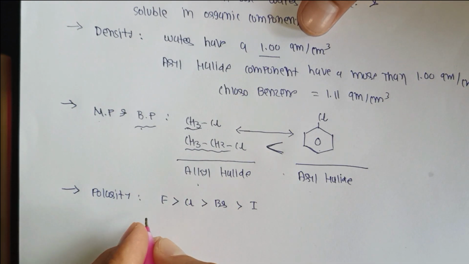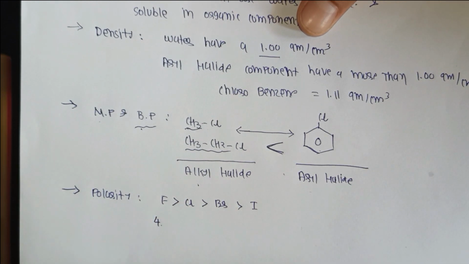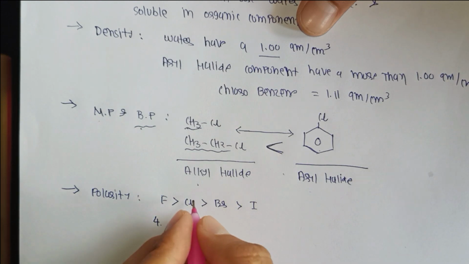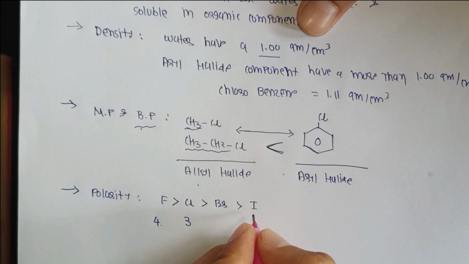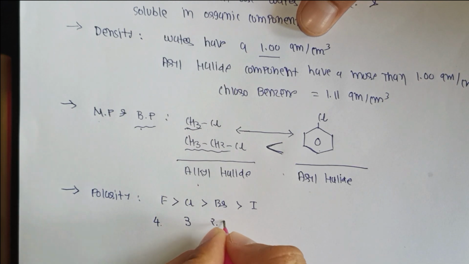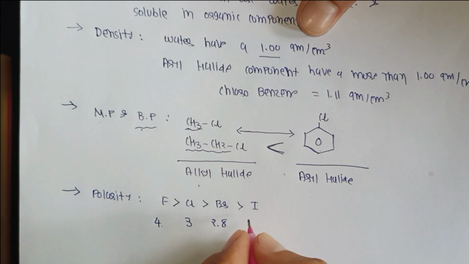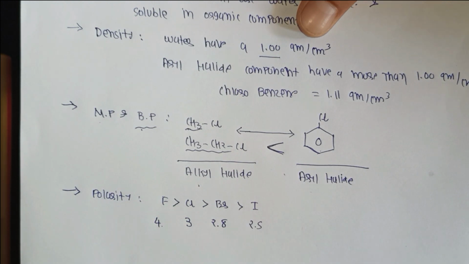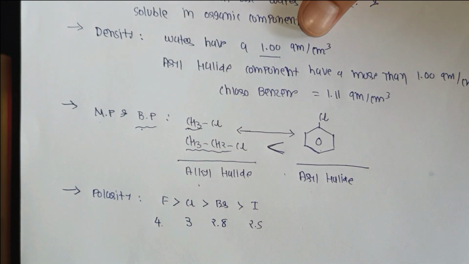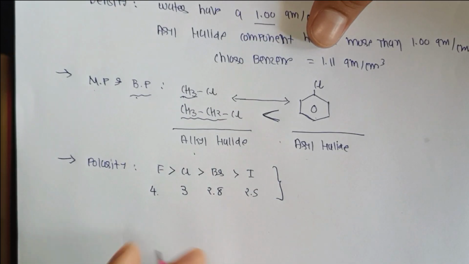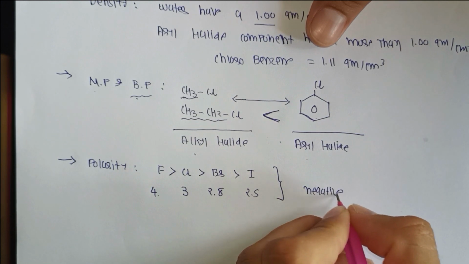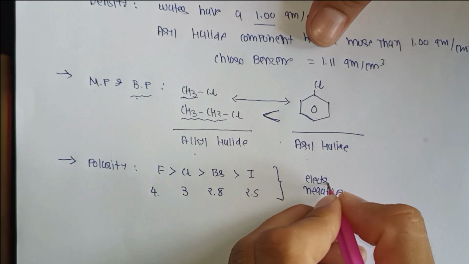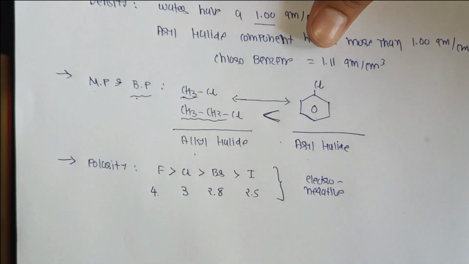Fluorine has electronegativity 4, chlorine 3, bromine 2.8 and iodine 2.5.